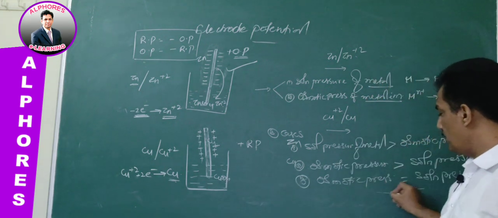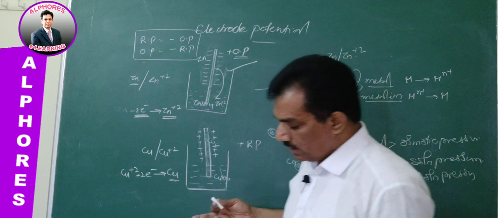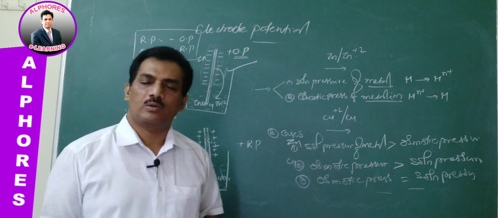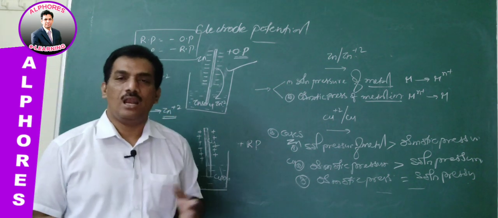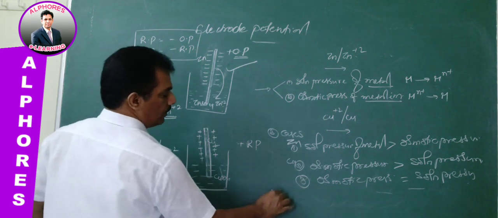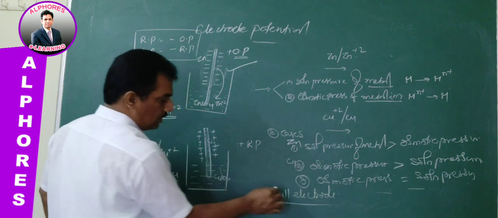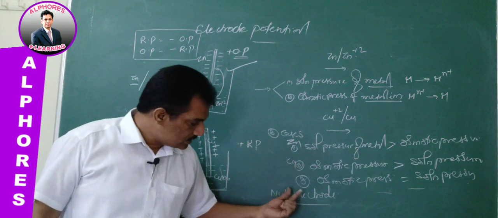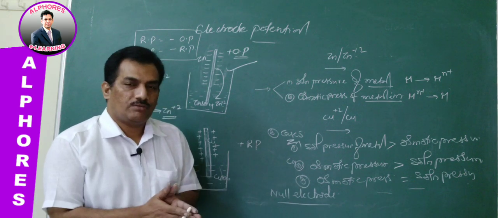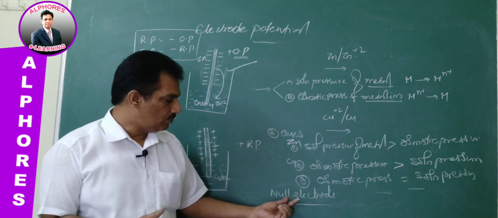Clear? And now the third one: when osmotic pressure and solution pressure are equal, we can't expect any potential to develop. When no potential is developed in an electrode, that electrode is known as a null electrode. Null electrodes are the electrodes where no potential is developed, because the osmotic pressure of the ion and the solution pressure of the metal become equal.